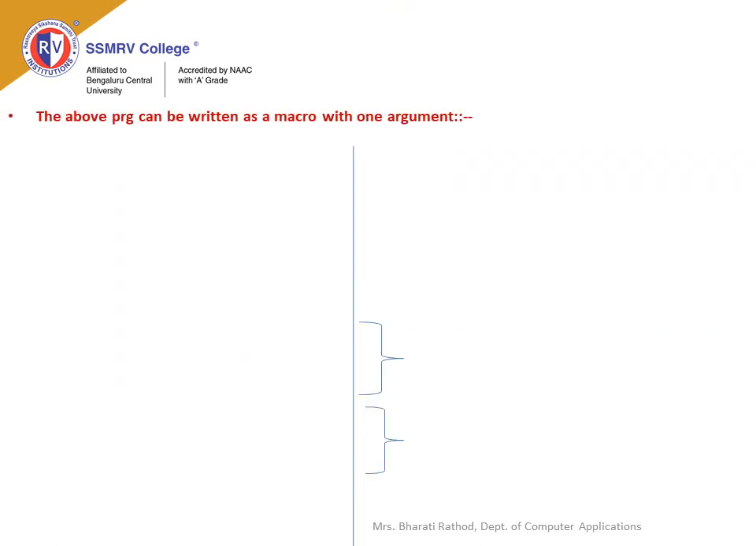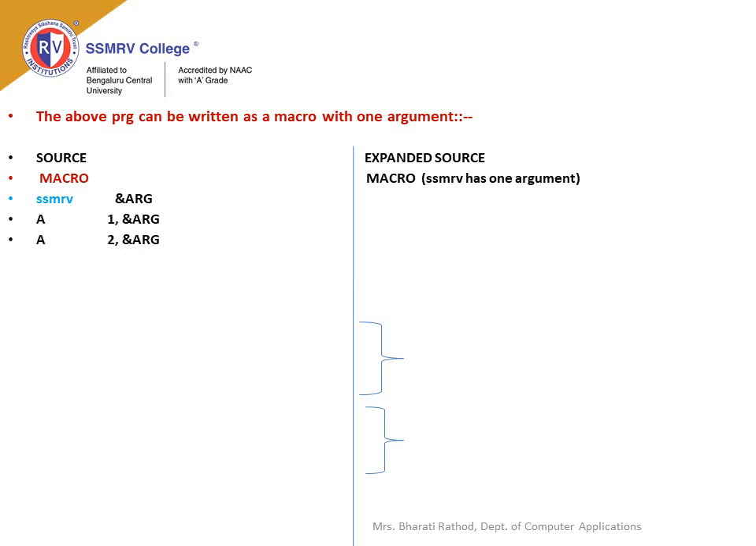The above program can be written as a macro with one argument. We have the source program and the expanded source. Define a macro with the name SSMRV, and the macro instruction argument is specified by the macro name and an ampersand as its first character. Write the set of instructions and terminate the macro definition.